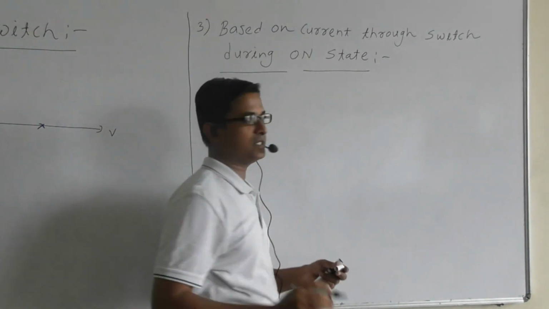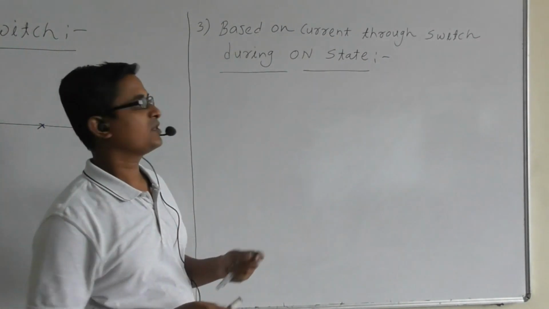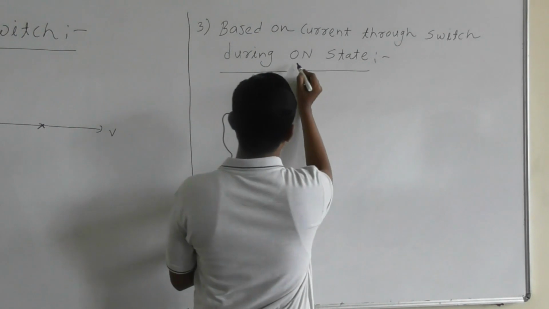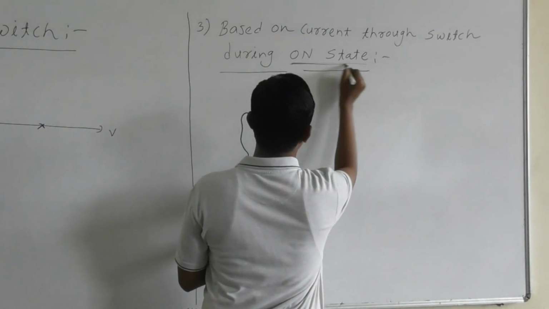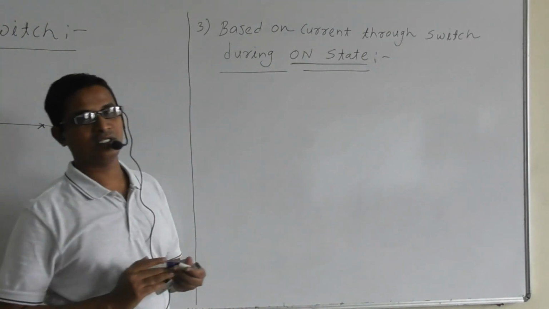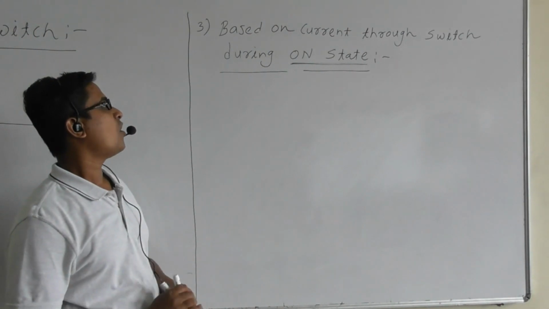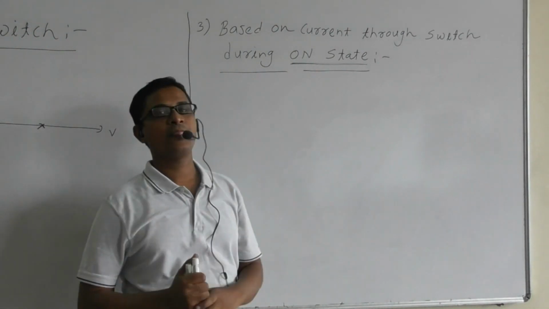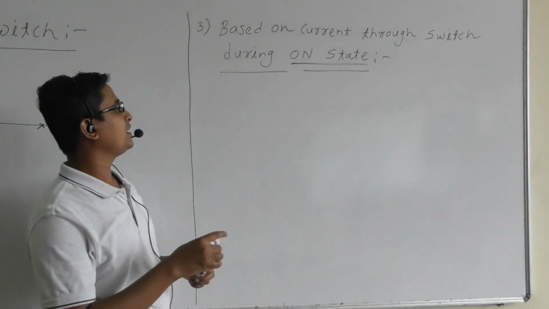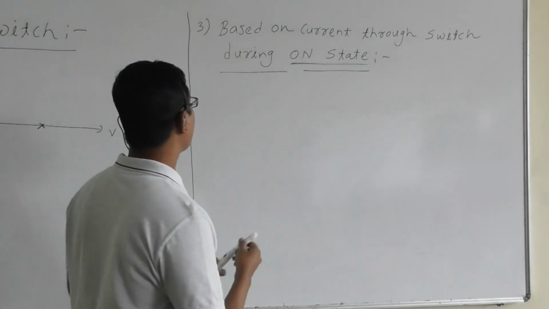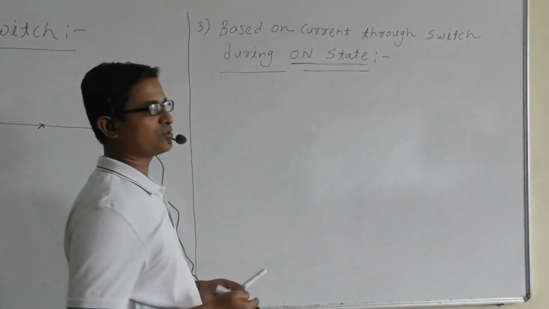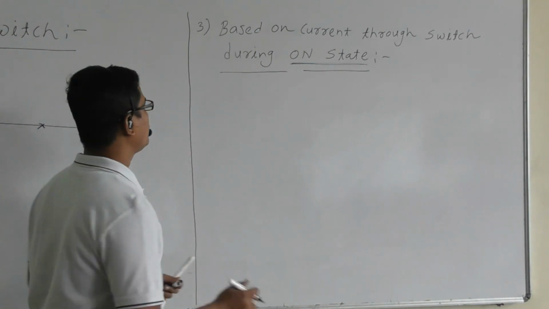Here we importantly need to concentrate on the on state. The switch is in the on state, and according to the direction of the current flowing through the switch, we have two types.